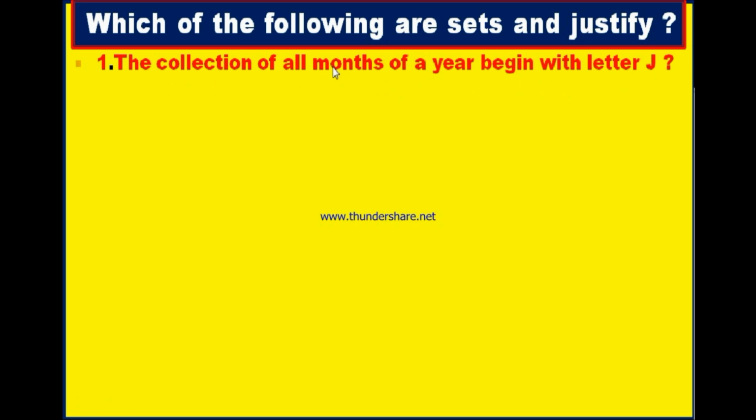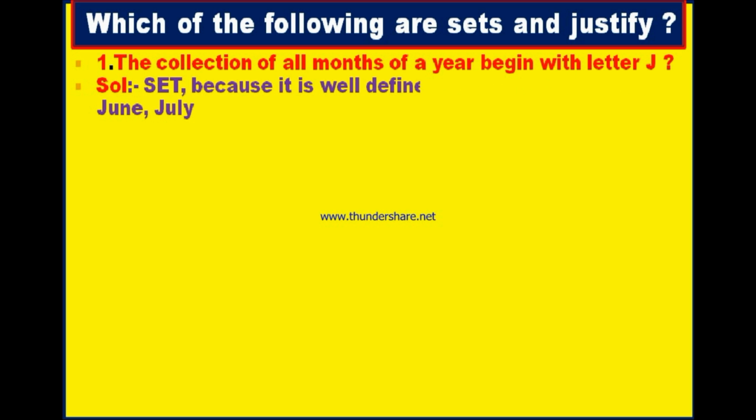We know that there are 12 months in a year, starting from January, February till December. Out of these 12 months, what are the months that start with J? January, June and July. Therefore it is well defined.